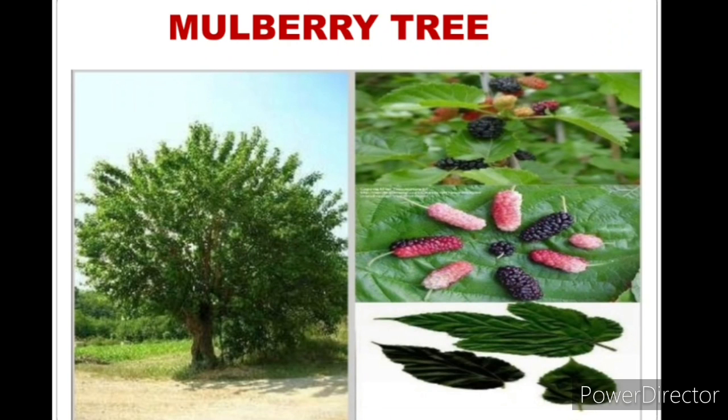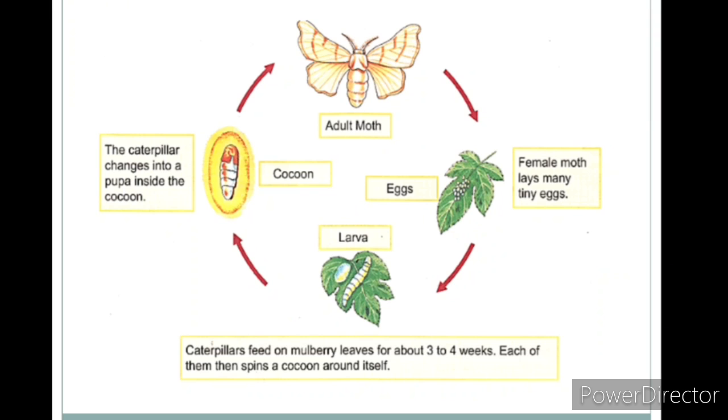This is a tree of mulberry. This figure shows the life cycle of the silkworm.